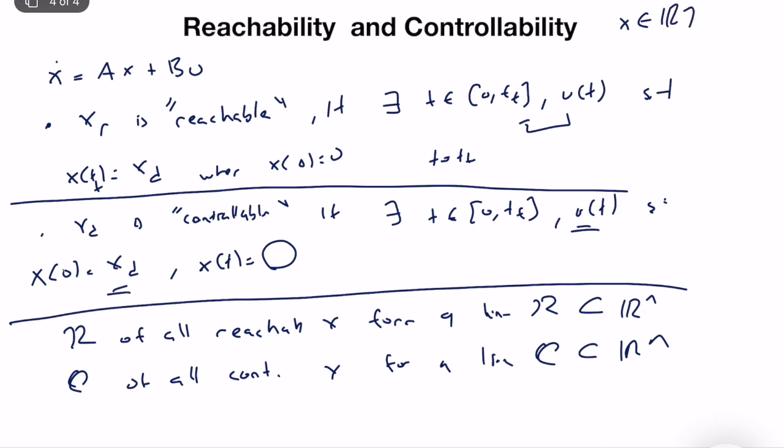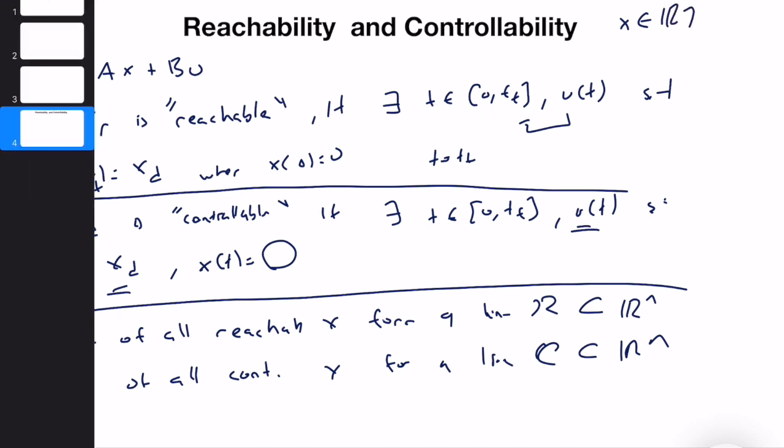So what is the relation, or what is the difference, between reachability and controllability? Let's have a clean page.